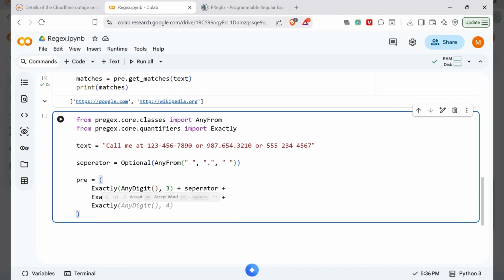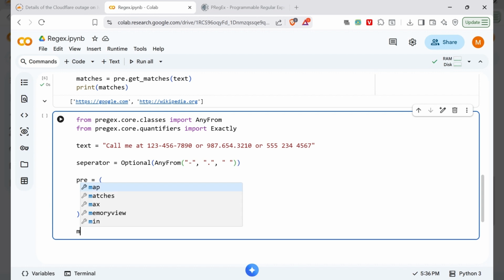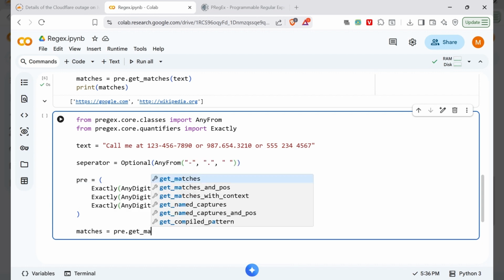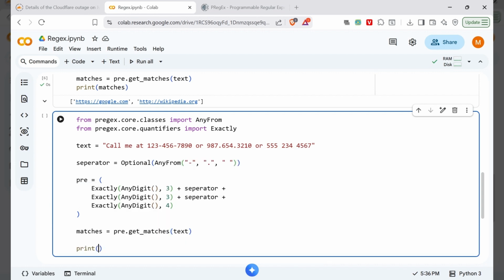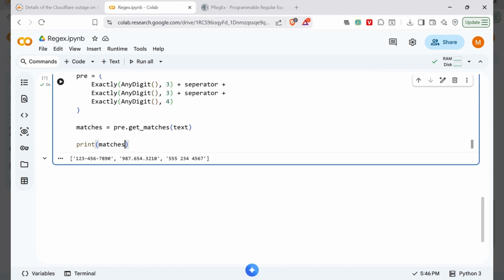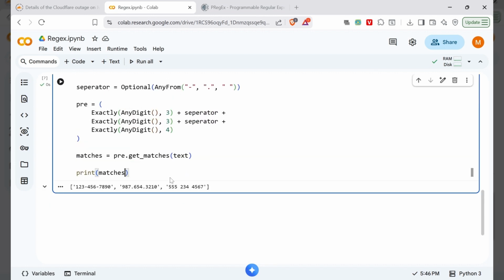And lastly we are putting 4 digits in the chunk. Call the getMatch function again. It returns exactly the numbers mentioned. Now if anything apart from these separators is present in any form of number, it will not identify it.